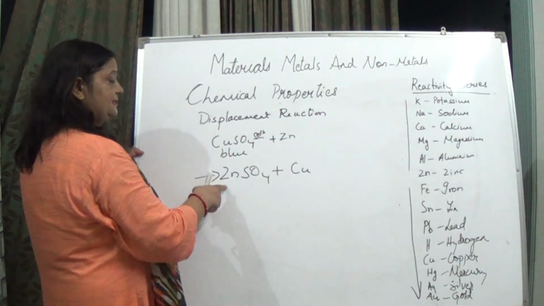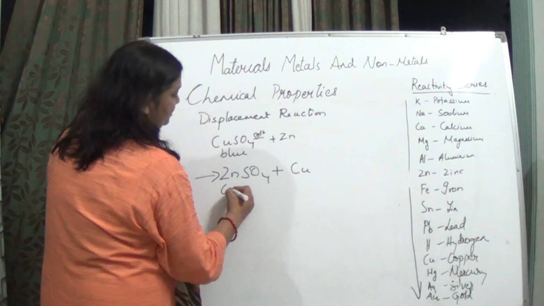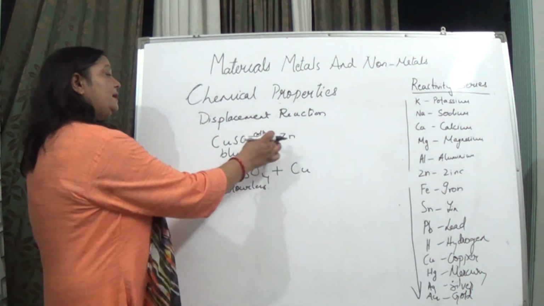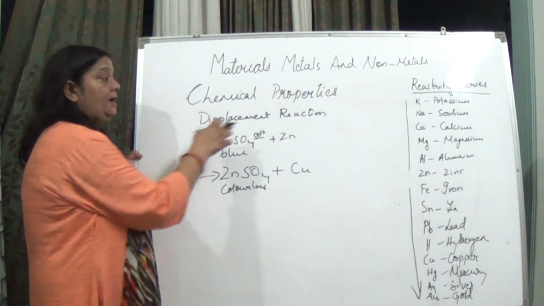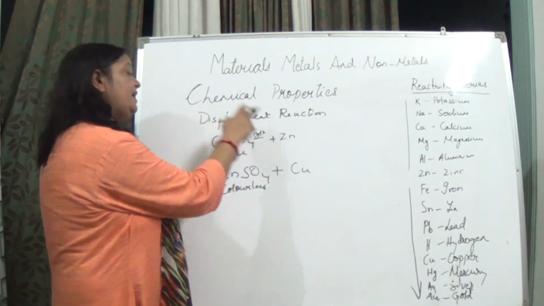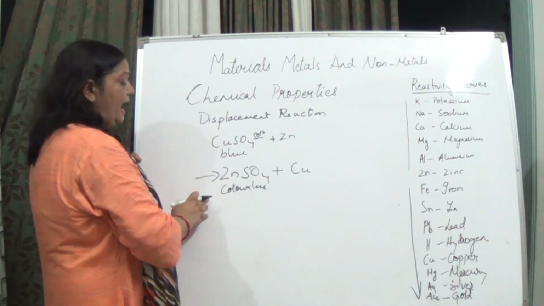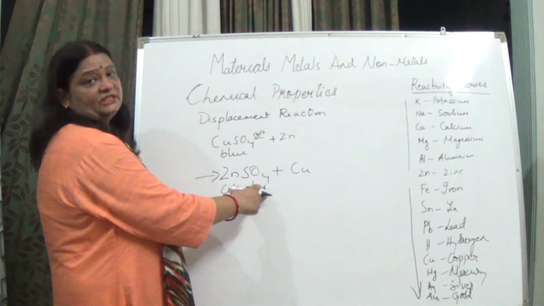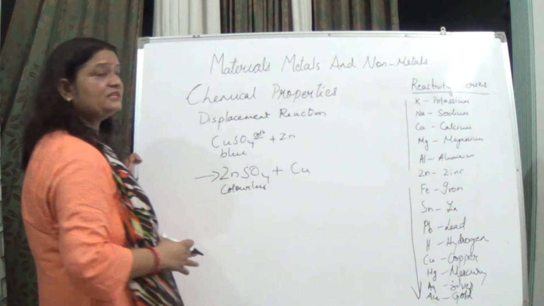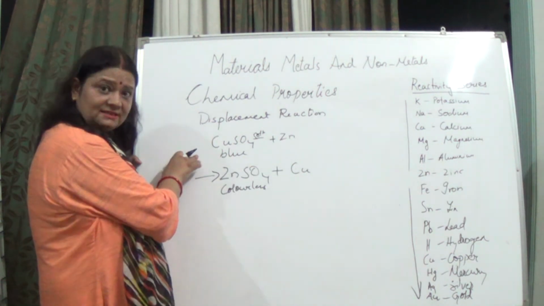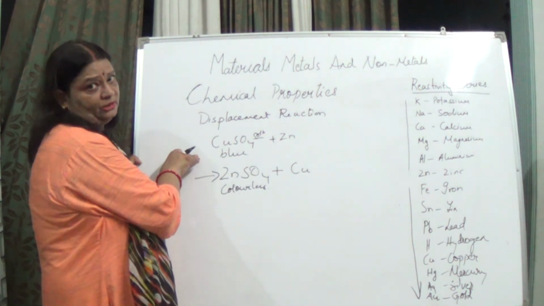But when zinc sulfate was formed, it became colorless. So here zinc has displaced copper. Zinc is more reactive in nature. It is displacing copper from the copper sulfate solution and thereby forming zinc sulfate. So in the displacement reaction, the more reactive element displaces the less reactive element from the solution.